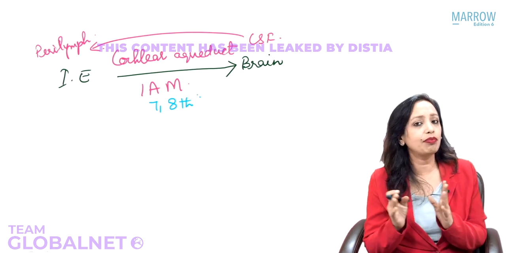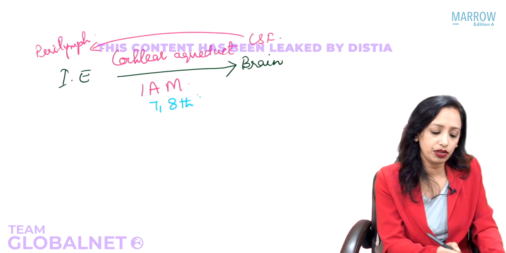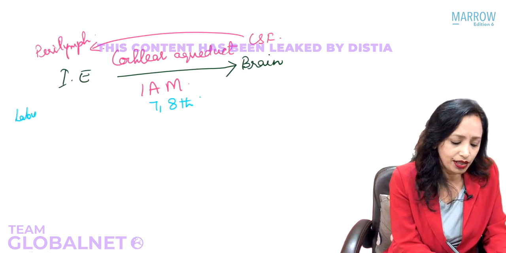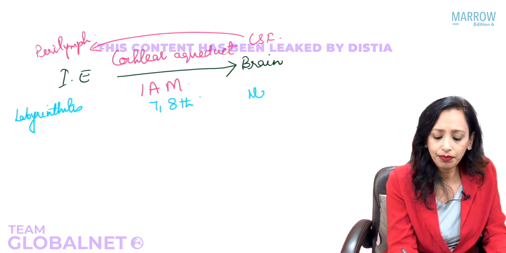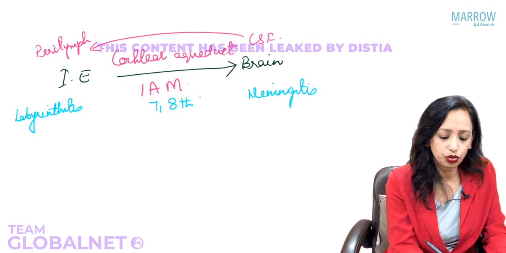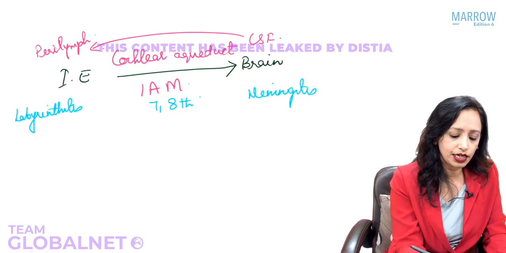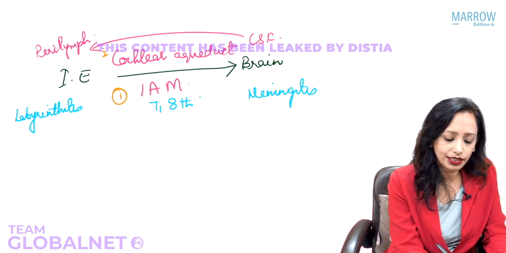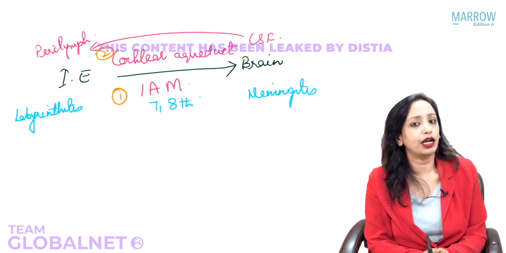Any labyrinthitis can become meningitis, and meningitis can become labyrinthitis. This can happen through two connections. Which two connections? Yes, one is the internal acoustic meatus and the second is the cochlear aqueduct.